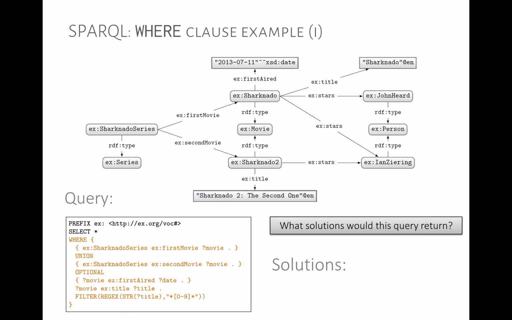Then we're going to find out the titles of the movie. So in the case of Sharknado, we have Sharknado, the first air date, 2013, and now we have the title of Sharknado. And then in the second row, we have Sharknado 2, blank for the date, and then we add the title of Sharknado 2, the second one. And then finally, we have this filter that says only keep the titles with a number. So the Sharknado title, we look at it, no number, we remove that result, and we keep the Sharknado 2 result. So the final solution will be this, where we have the movie, we have the title, Sharknado 2, the second one, and we have a blank first air date because we don't have a date for Sharknado 2. So we get one result.